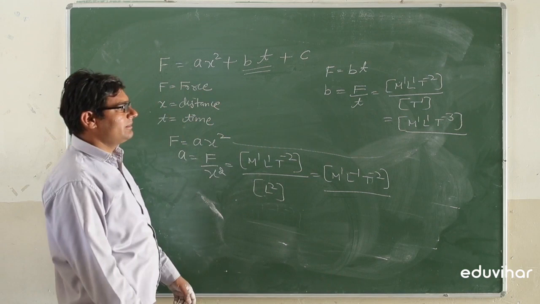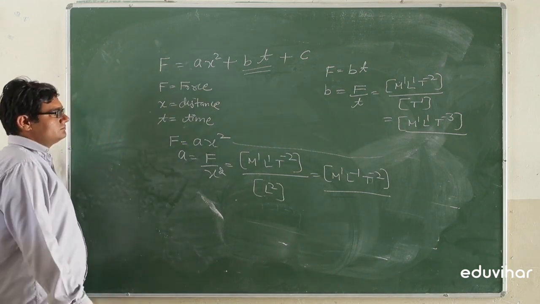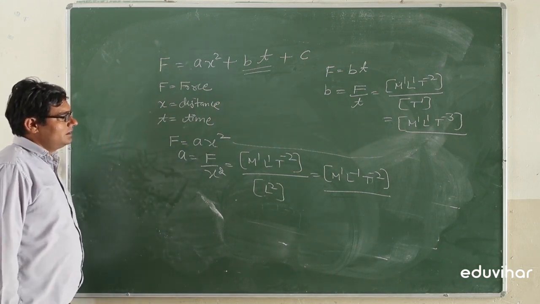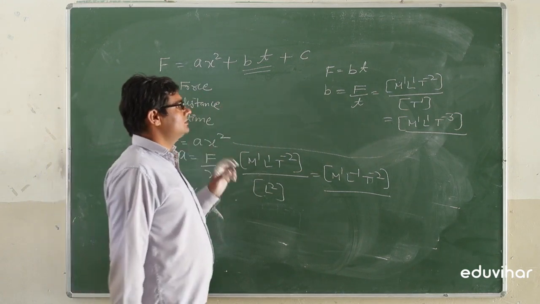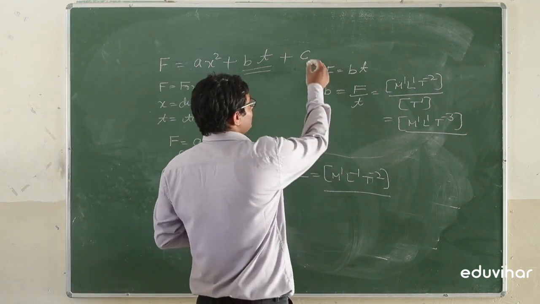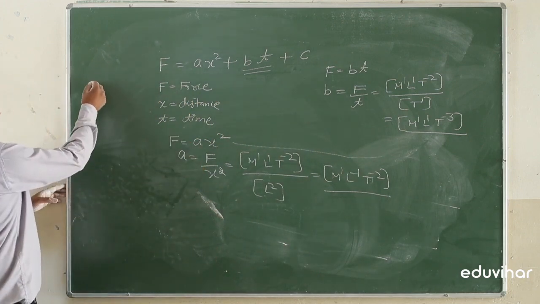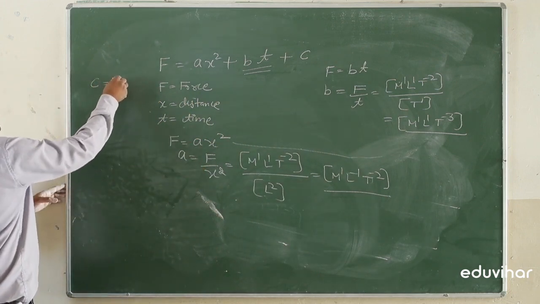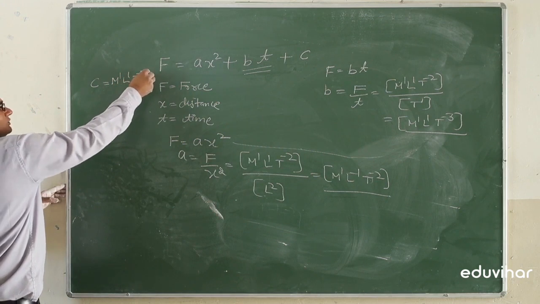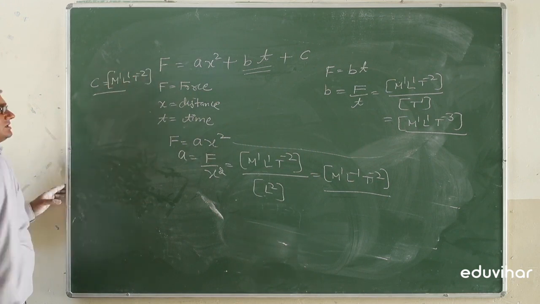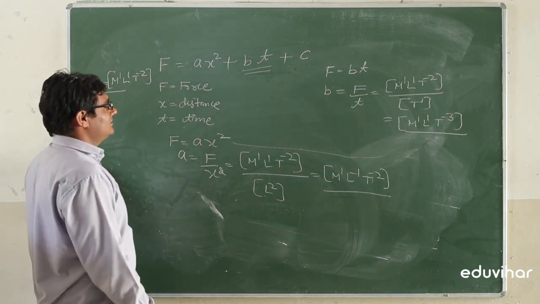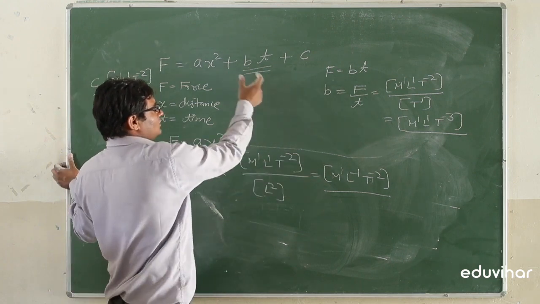And C having the dimension formula equal to force, that will be M1 L1 T minus 2. That is the dimension formula for the constant C, because this factor is also equal to force.